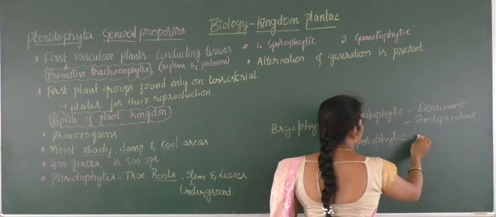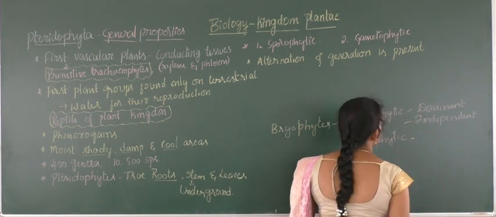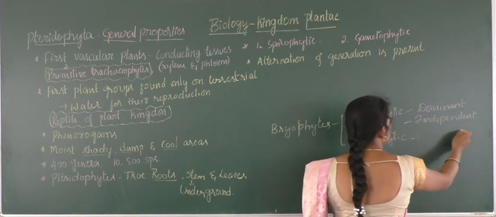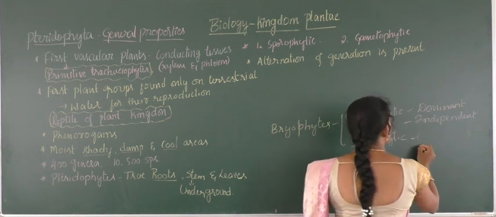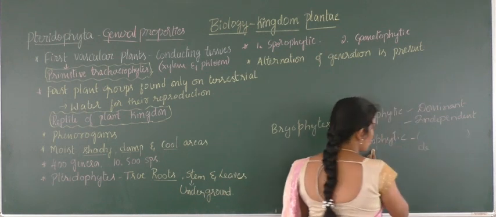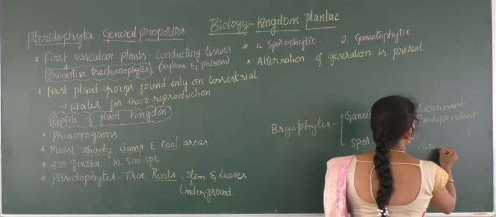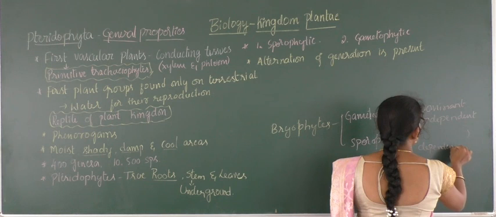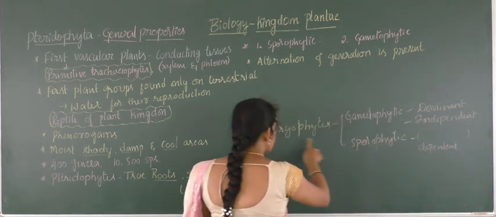Here the sporophytic is again a little bit lesser stage, and it takes a very short span of time, and it is dependent on the gametophytic stage, as it is present in bryophytes.